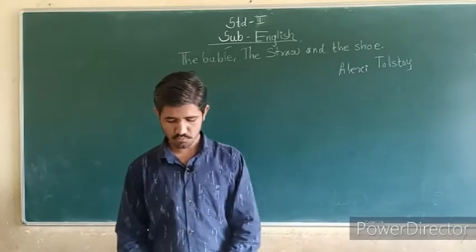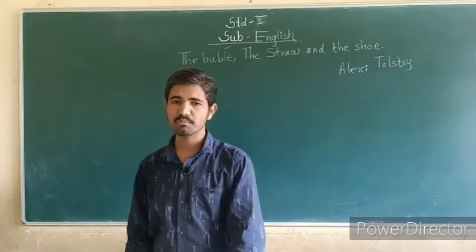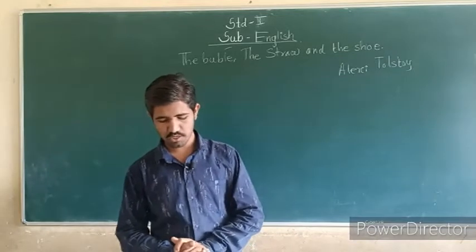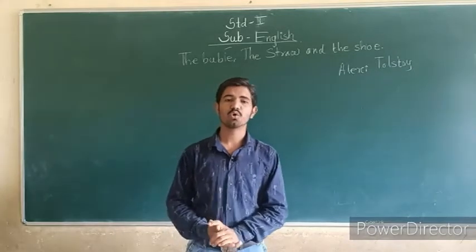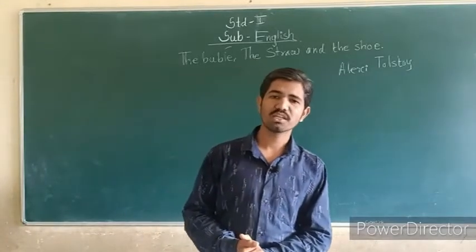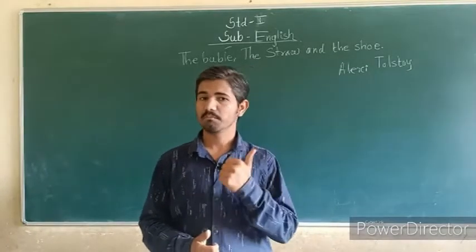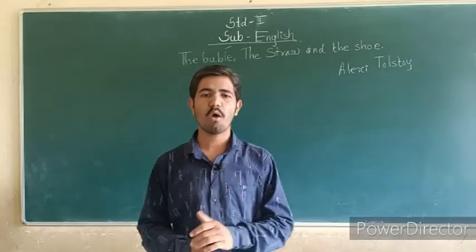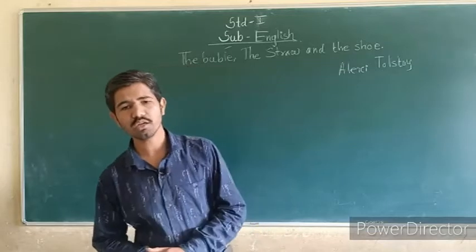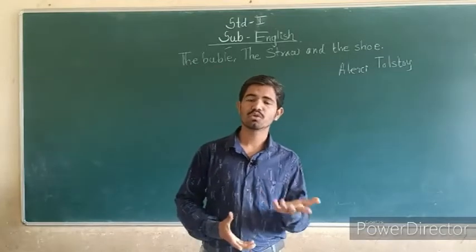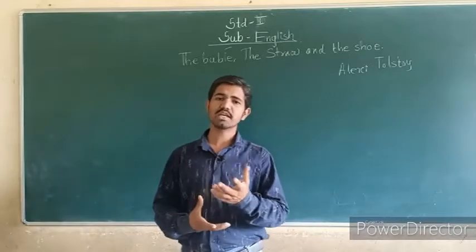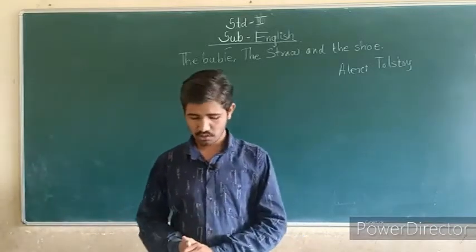So students, all of you open your page number 21. So this is the explanation. Once upon a time there lived a bubble, a straw and a shoe. Those are the three friends. What are the names of these friends? Bubble, straw and shoe. How many friends are there? Three friends. And where are they going? They are going to the jungle, meaning forest. That time they crossed the river.